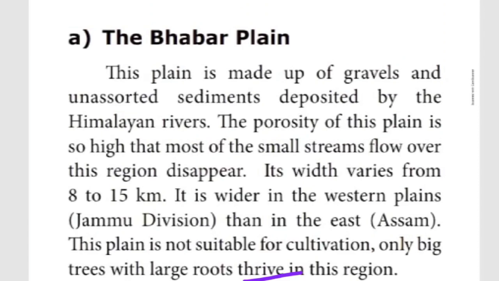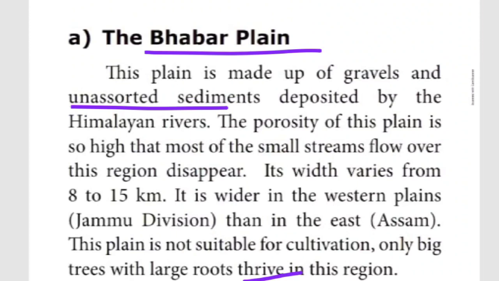I am telling about the important characteristic features of sediments. So what are the types of soils available in the northern Great Plains? The first one is Bhabar plain. Plain in the sense land, flat lands. The Bhabar plain consists of gravels and unassorted sediments. Just before I told, unassorted sediments in the sense grain size sediment.